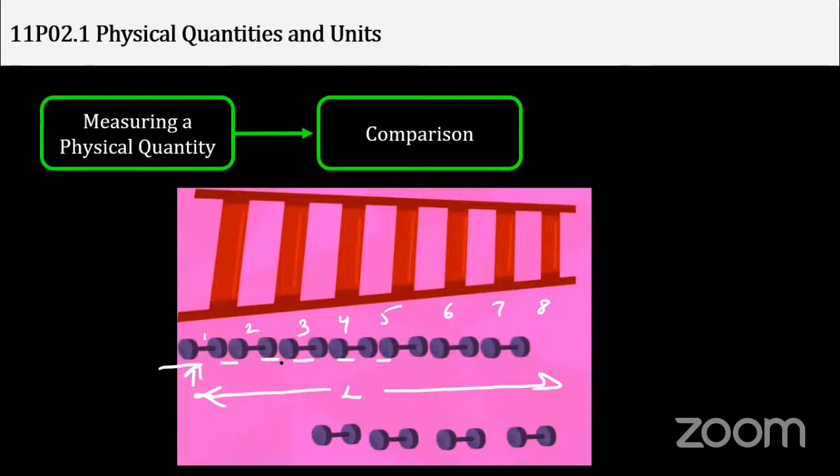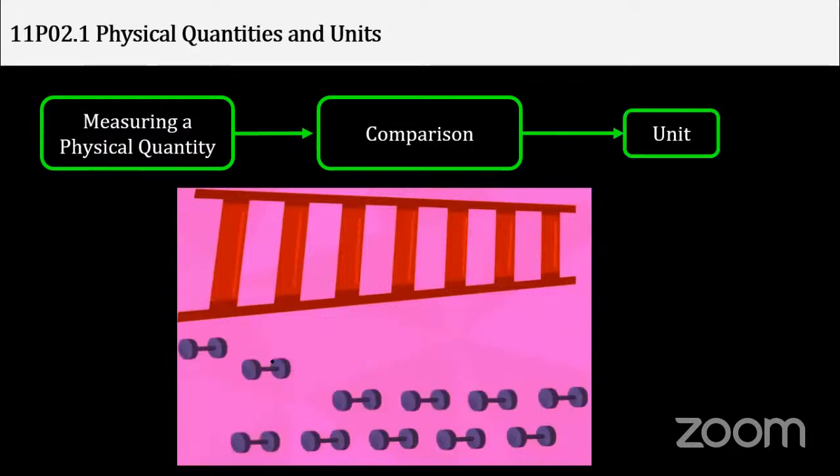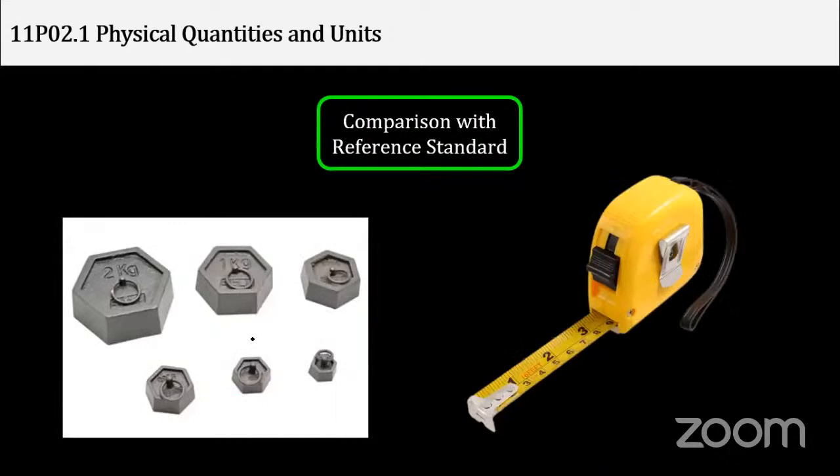So comparison is also important. But what about the units? Today we have very sophisticated measuring instruments, which can give you particular units plus the numbers. And these are all live photos in front of you. So we can compare a particular thing with a reference standard. These are all self-explanatory. I think it's not required to explain this.